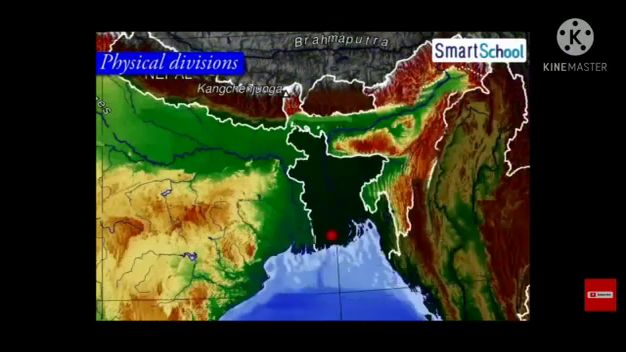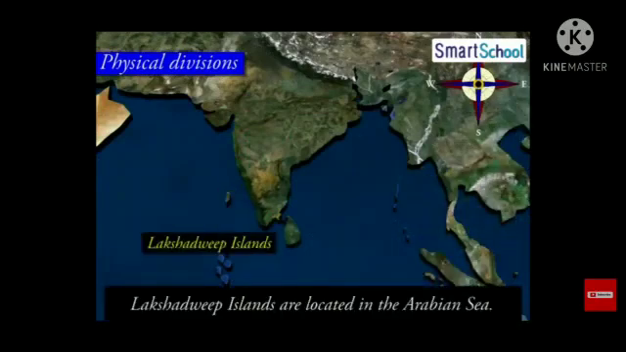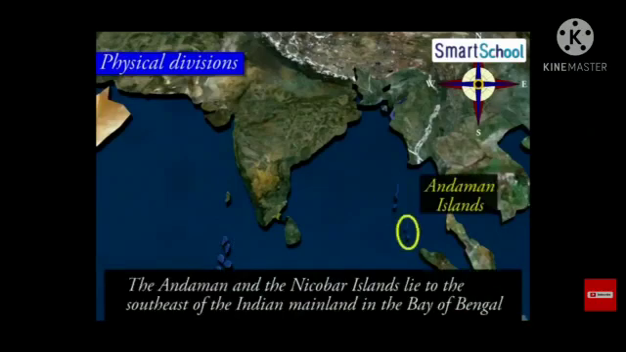The Sundarban Delta is formed where the rivers Ganga and Brahmaputra flow into the Bay of Bengal. The Lakshadweep Islands are located in the Arabian Sea. The Andaman and Nicobar Islands are located in the Bay of Bengal.